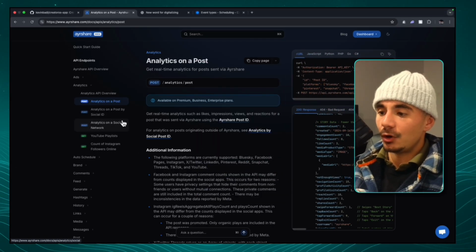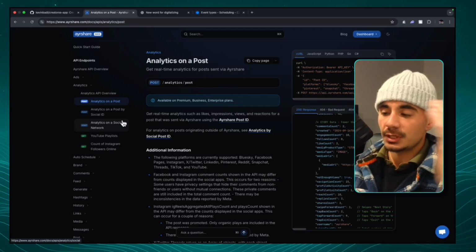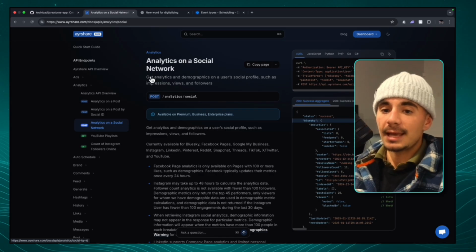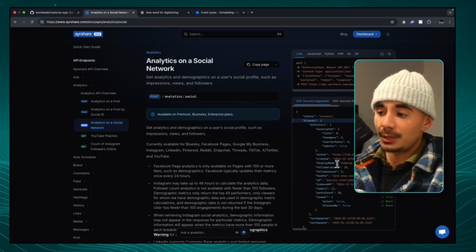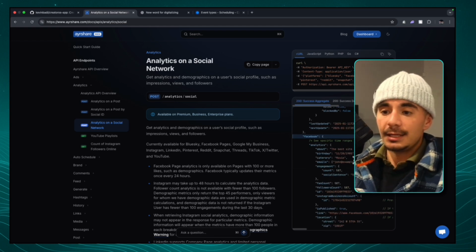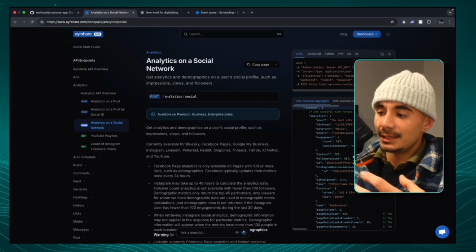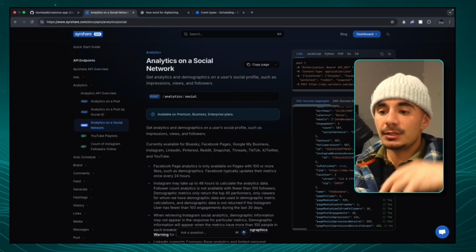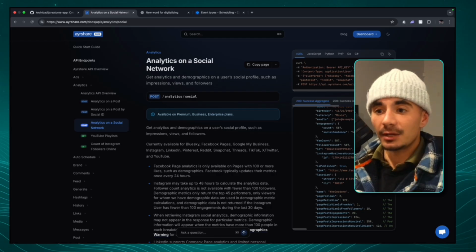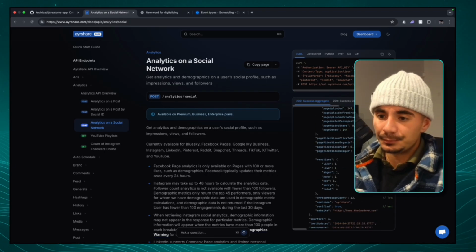And the same thing can happen on the social network level, right? So once a user has connected all of their socials, like I just showed you, then we can run the analytics on a social network. And this is going to check the analytics on every platform at the same time as well. And here we again have in-depth analytics. So what's cool about this is that it is differentiated from the post analytics, right? Because we're able to check like the total followers, the demographic, where are our followers located in the world? So here we can actually see like location. We can see